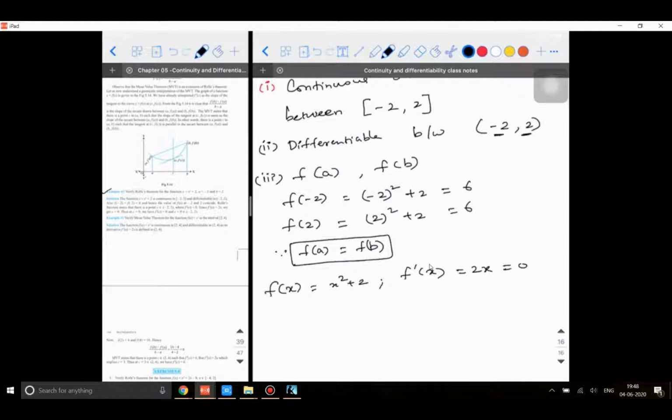If I equate f dash of x to 0, what is the value of x I am getting? x is equal to 0. This x equal to 0 is the point c. Now tell me, is this point c lying between minus 2 and 2? Obviously, yes. Between minus 2 and 2, this point 0 is there. So this point c exists.